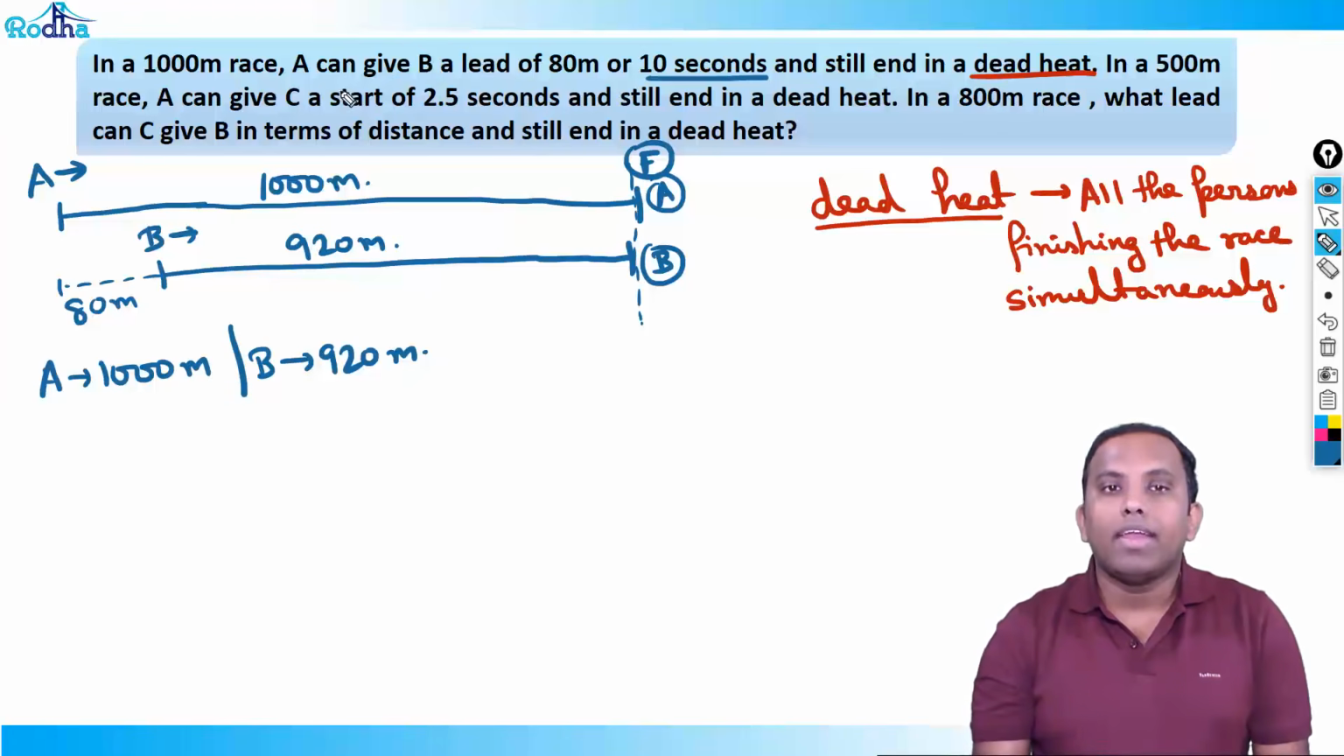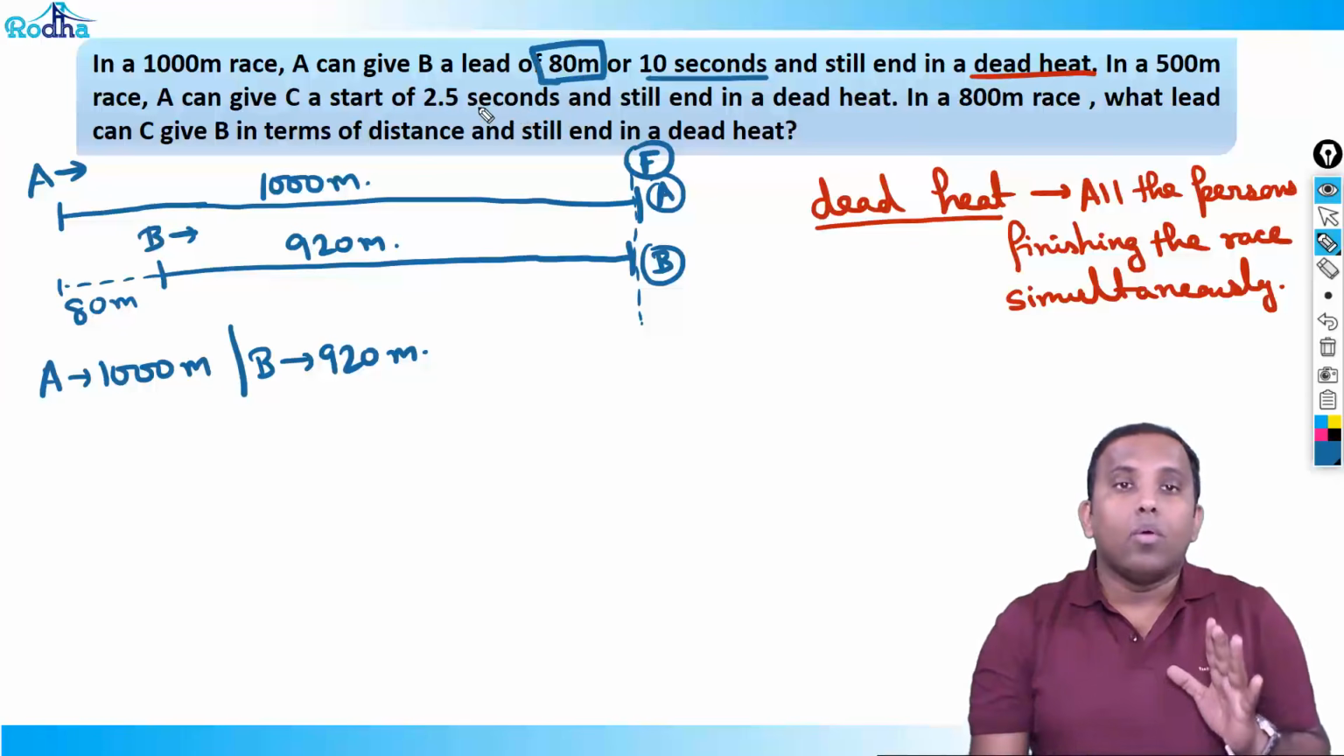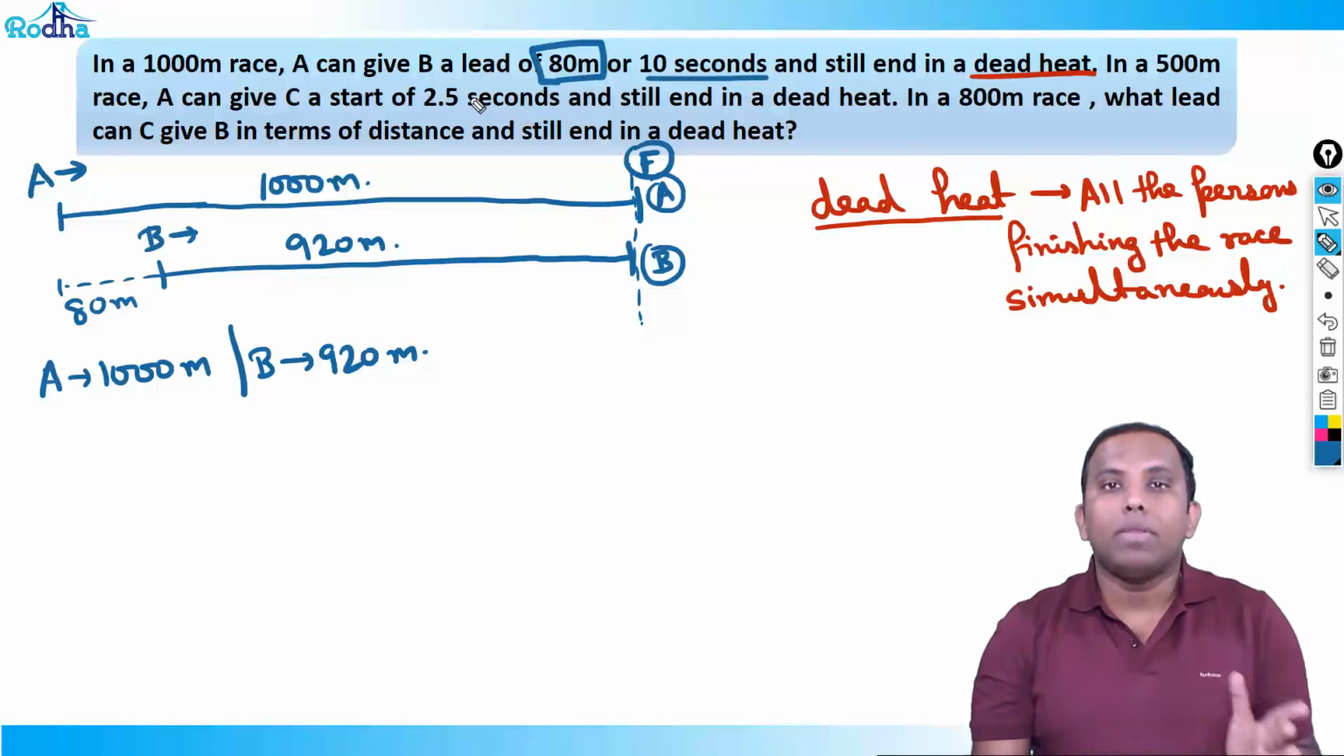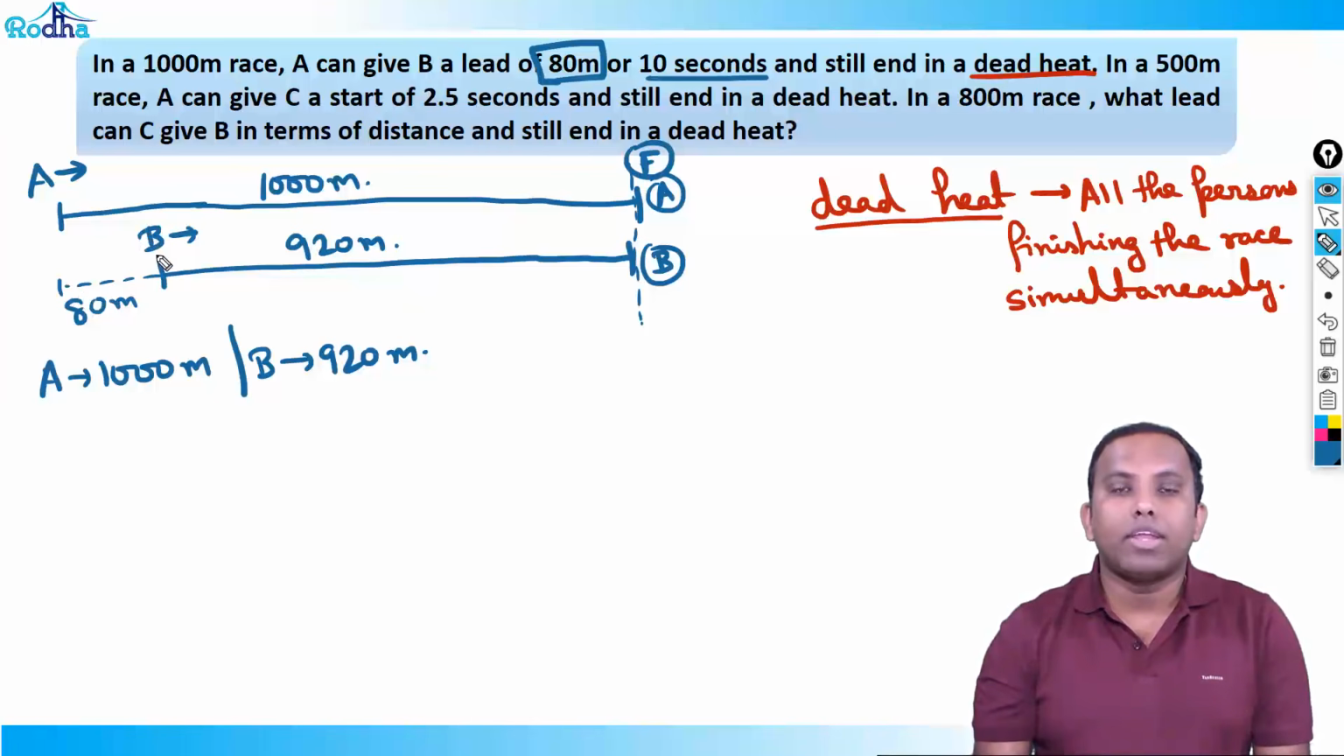So A can give B a lead of 10 seconds. That means B kept running for 10 seconds and both end in a dead heat. That means from the first point, when A covers 1000, B covers 920. So B kept running for 10 seconds.